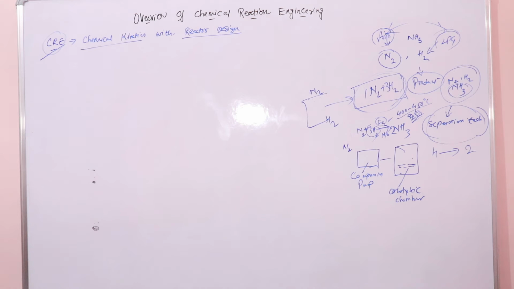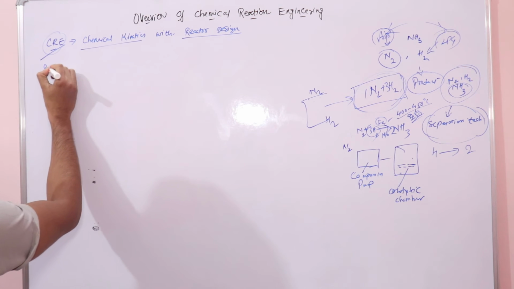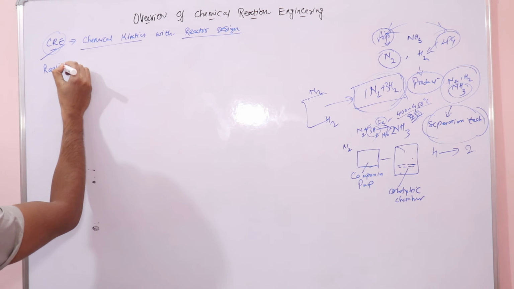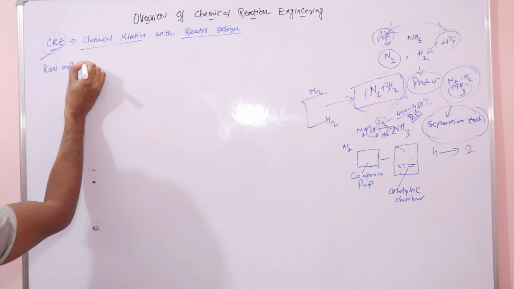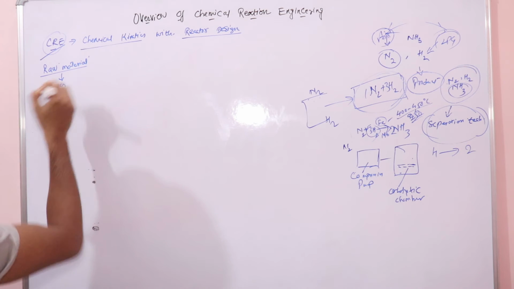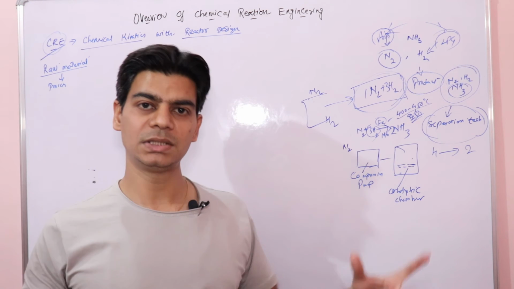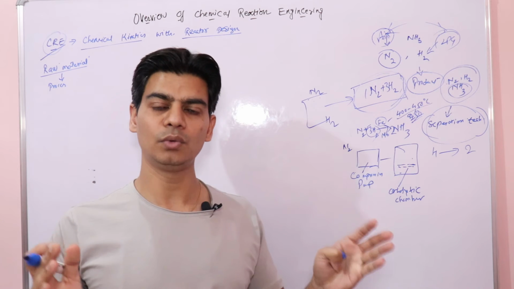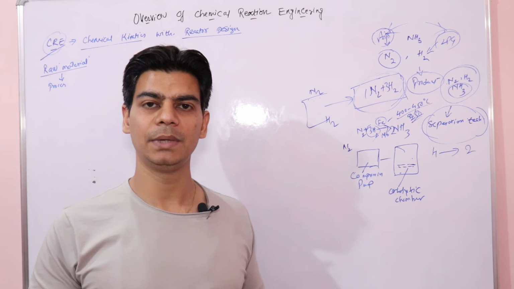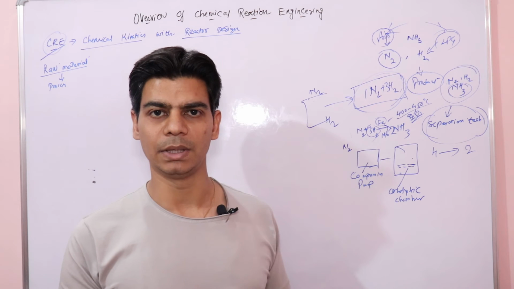Design of equipment for physical treatment. I said that you take raw materials, right? These raw materials need to be processed so that they can be reacted chemically, right?